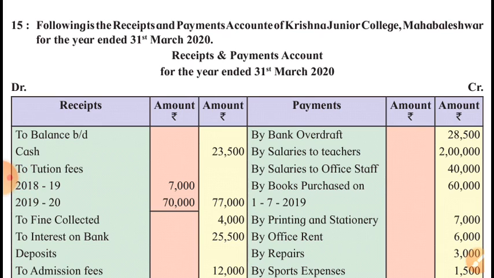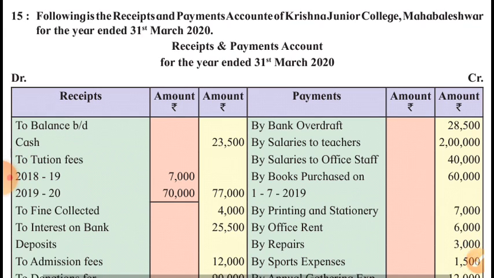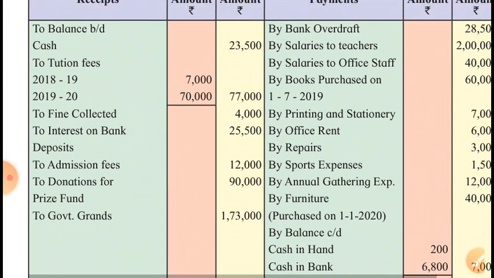Following is the receipts and payments account of Krishna Junior College, Mahabaleshwar for the year ended 31st March 2020. Means this is the current year 2019-20. Receipts and payment account for that year. Opening cash balance.